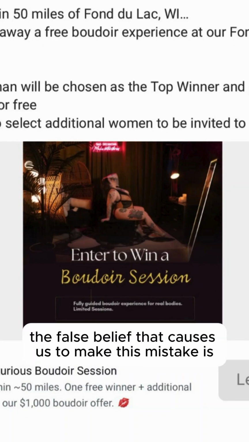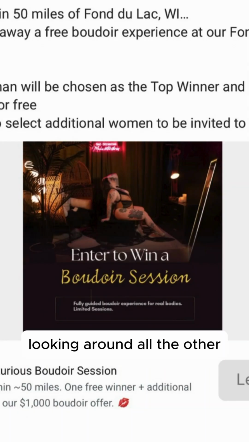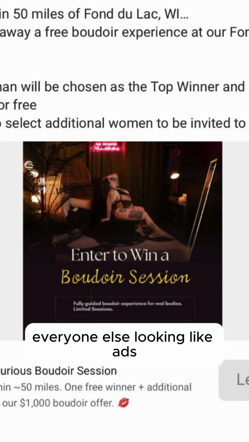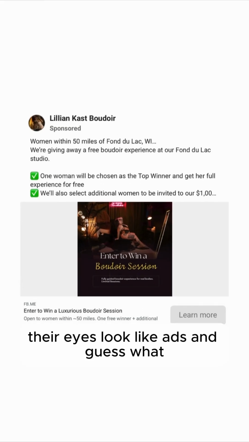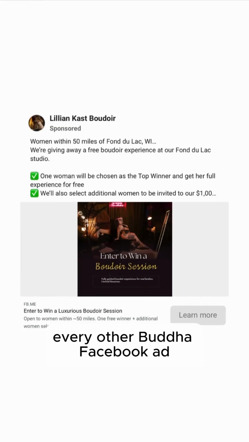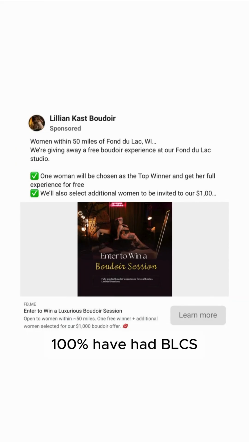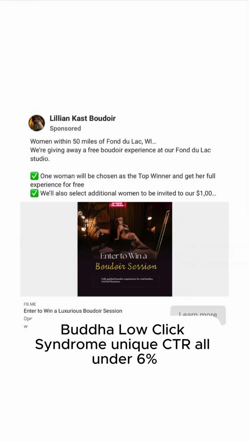And the reason we believe that is looking around at all the other Boudoir Facebook ads out there, we see everyone else's ads look like ads. And guess what? Every other Boudoir Facebook ad I have seen the back end metrics for or tested myself, 100% have had BLCS, Boudoir low click syndrome, unique CTR all under 6%.